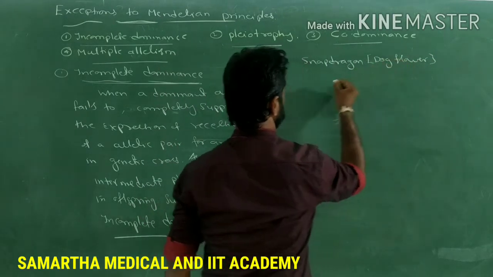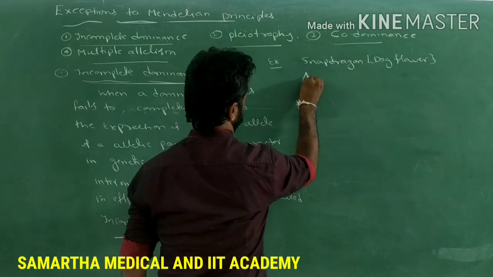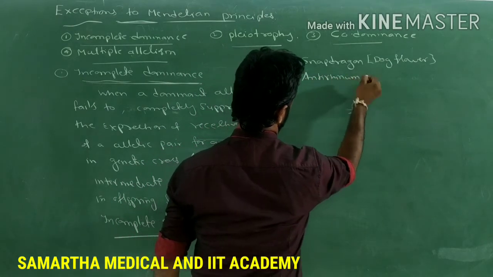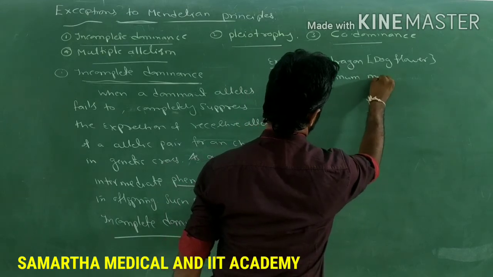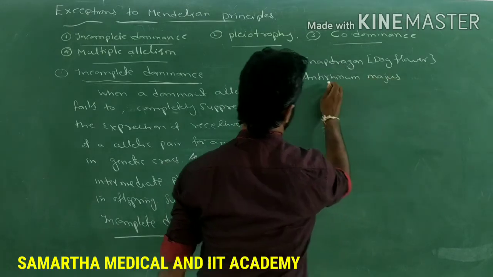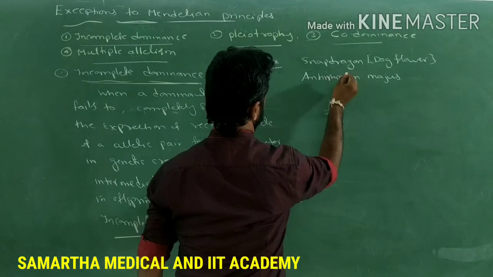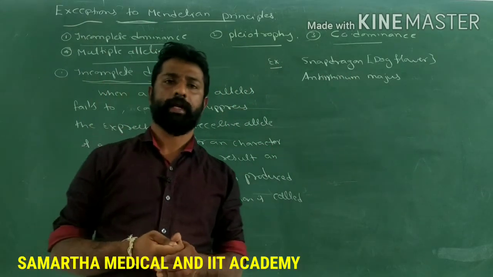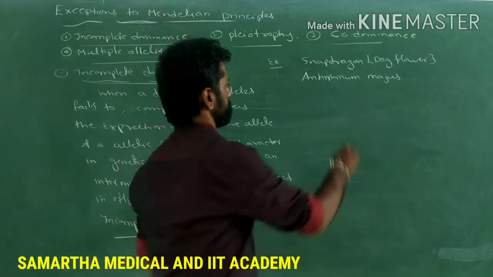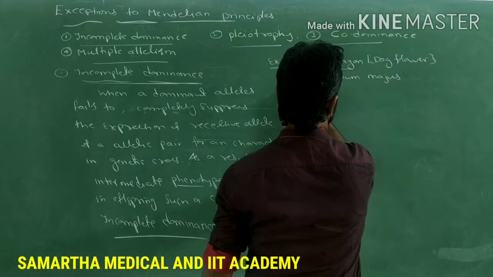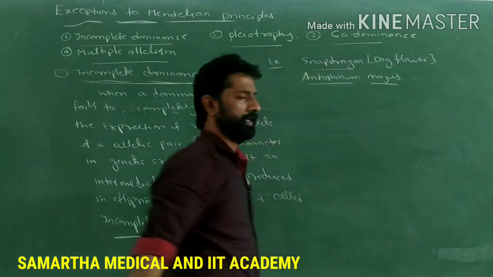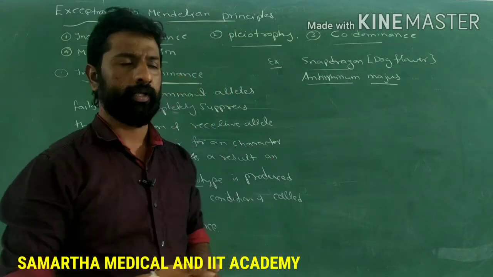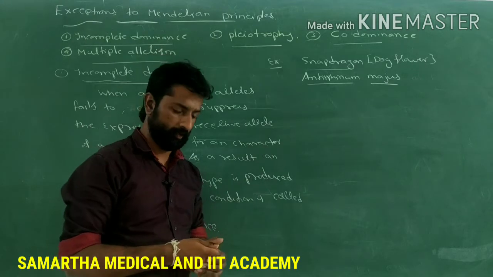Its scientific name is Antirrhinum majus, also called the four o'clock plant. See, this snapdragon is a very good example to study incomplete dominance. Let's see how this plant shows incomplete dominance.